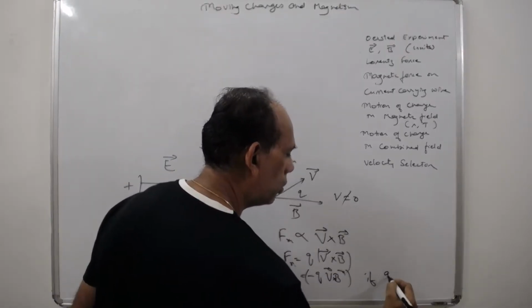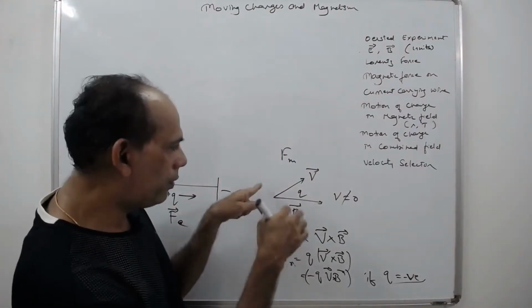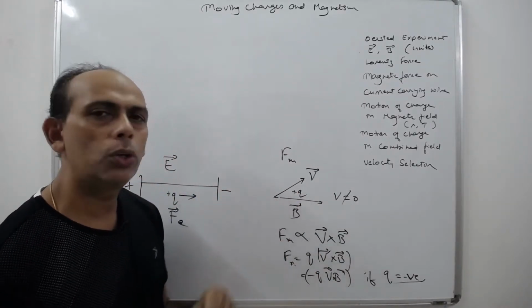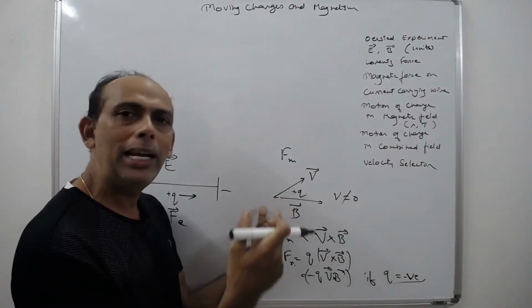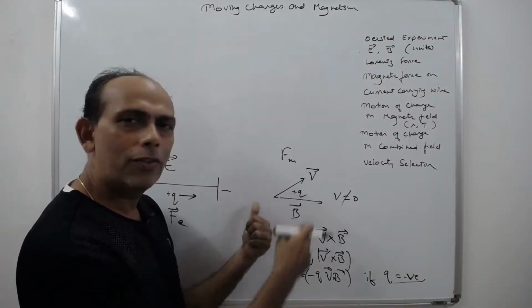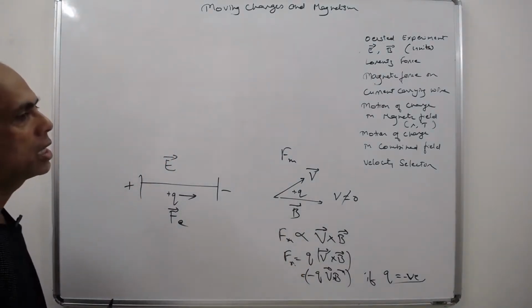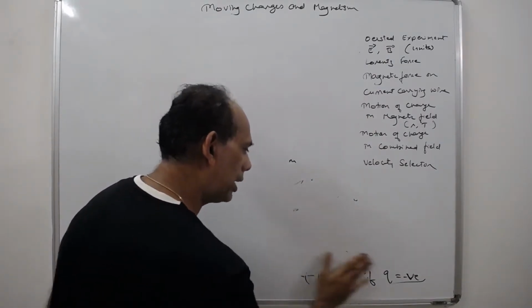If Q is negative, and it is acting this way when Q is positive, then it will act in the opposite direction if Q is negative, right? So it acts in both ways. It is acting perpendicular to the plane of V and B. So this is the direction of the force. So these are the basic concepts about the force due to magnetic field, whereas the force due to electric field we already know.